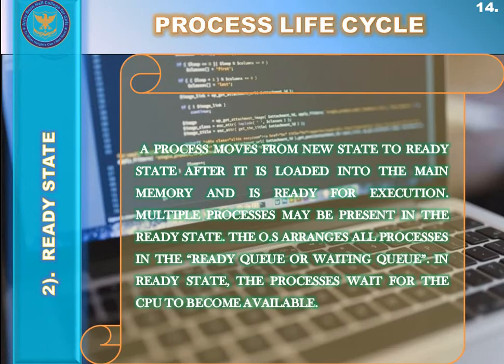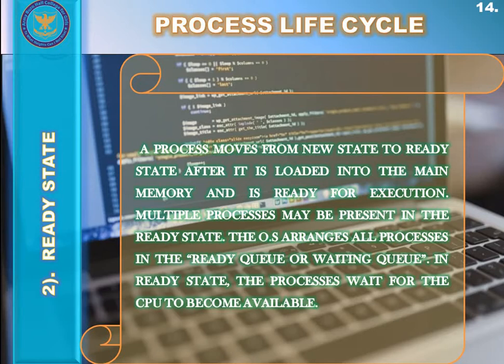Then the ready state. A process moves from the new state to the ready state after it is loaded into the main memory, the RAM. When some process comes inside the RAM with the help of the operating system, as soon as it enters the ready state, it has to be placed in the ready queue of that ready state inside the RAM. So a process moves from the new state to the ready state after it is loaded into the main memory and is ready for execution. Many processes may be present inside the RAM at the same time.